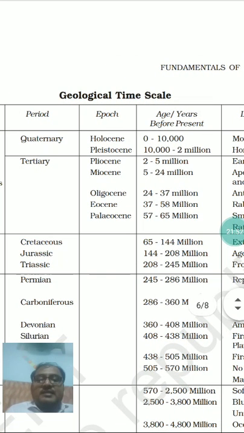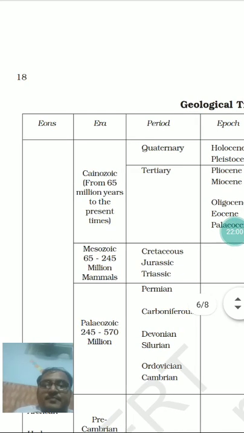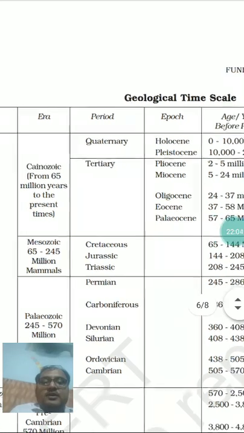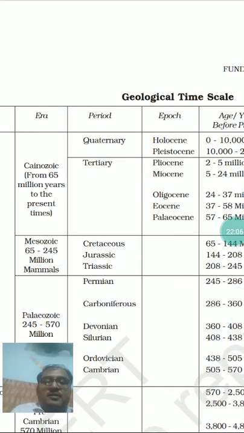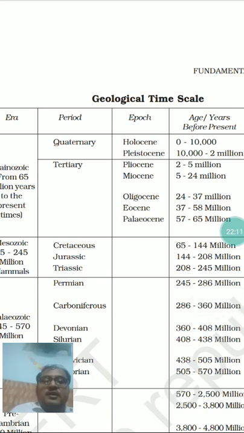Then comes the geological time period of Quaternary. So this Cenozoic era will be divided into two geological time periods, that is Tertiary and Quaternary. Tertiary is divided into 5 epochs.